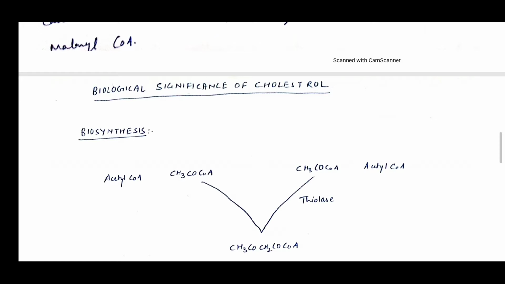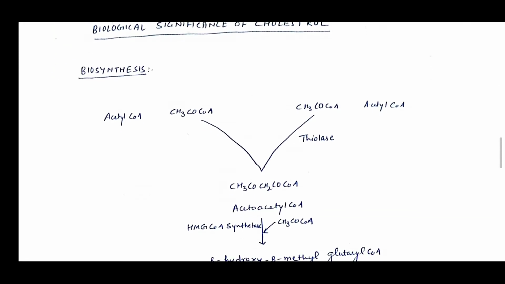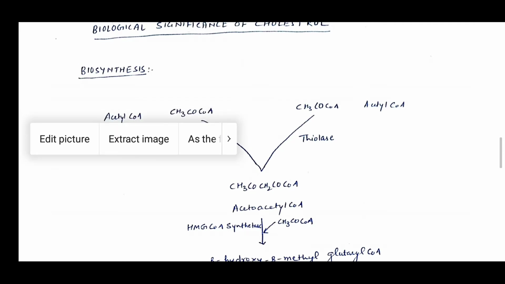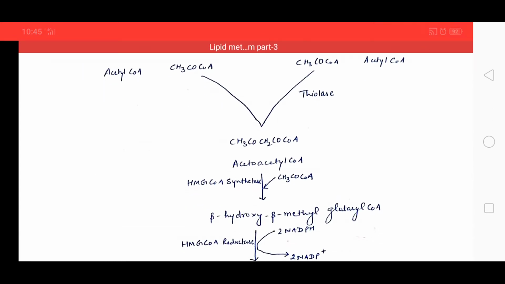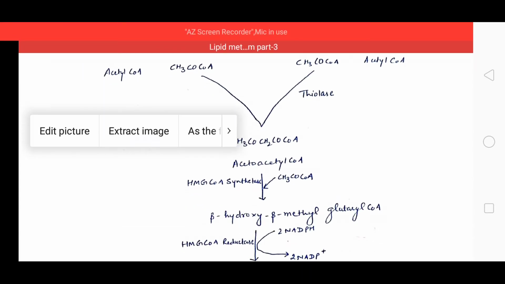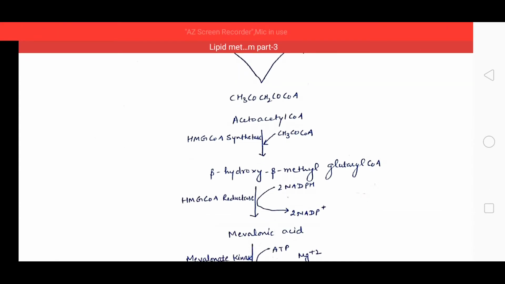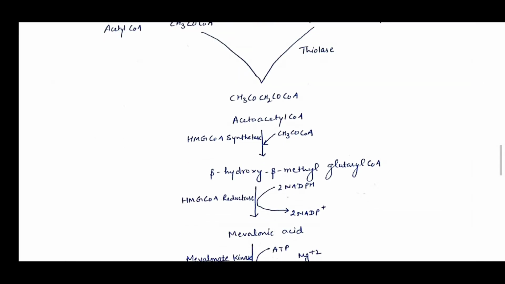Now, how it is degraded, but before degradation we will have to discuss the synthesis of cholesterol, which occurs in the liver. First of all, as you can see in this reaction, we will study the biosynthesis of cholesterol, in which two acetyl coenzyme A combine to form acetoacetyl coenzyme A in the presence of the enzyme thiolase, and this acetoacetyl coenzyme A is converted into beta-hydroxy beta-methylglutaryl coenzyme A in the presence of the enzyme HMG